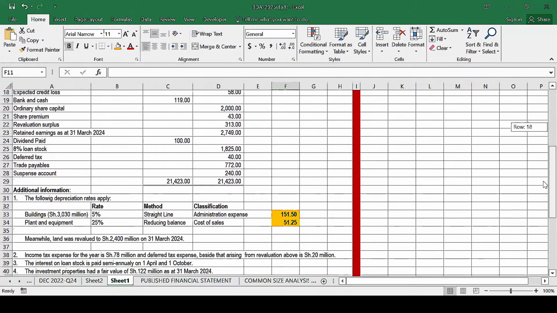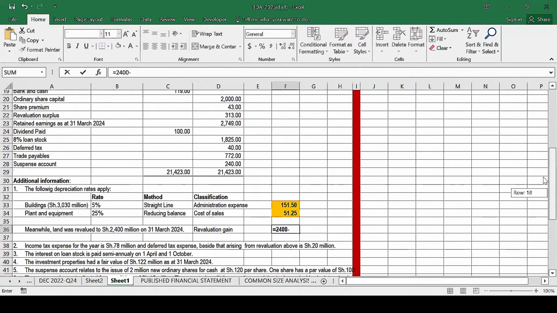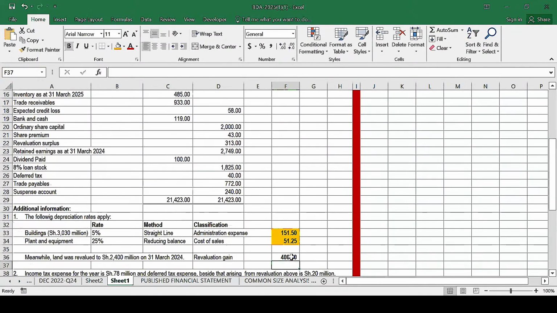So therefore, this land had a value of 2,000 million. It was revalued to 2,400 million. So basically, it was revalued upward, which means we have a revaluation gain. The revaluation gain will be equal to this 2,400 minus its cost. The cost of that land was 2,000. So it was revalued upward with 400.